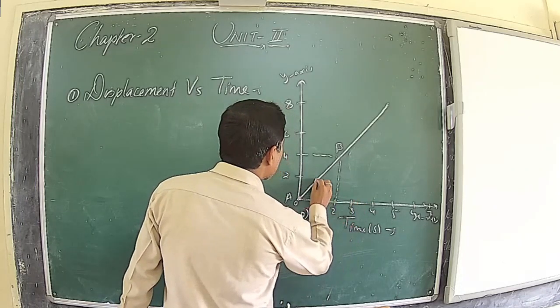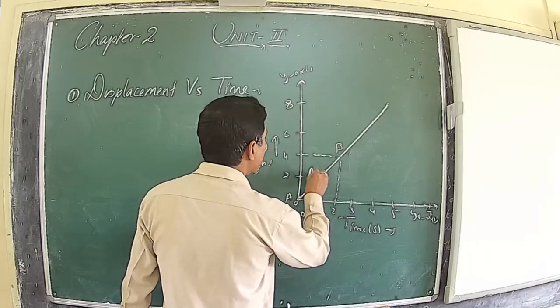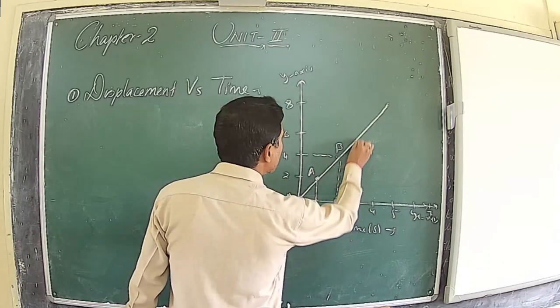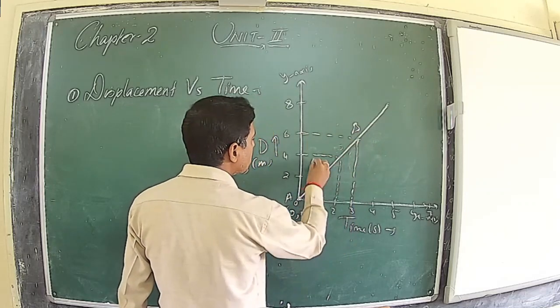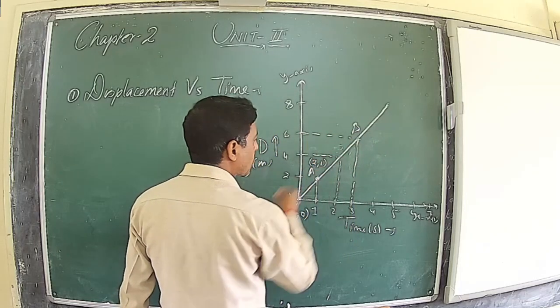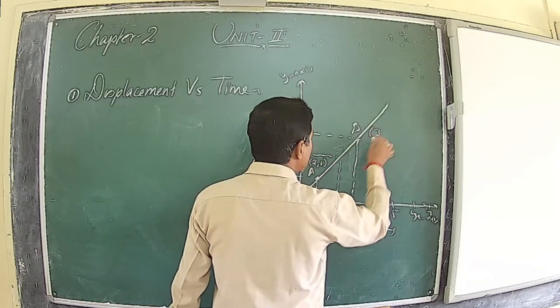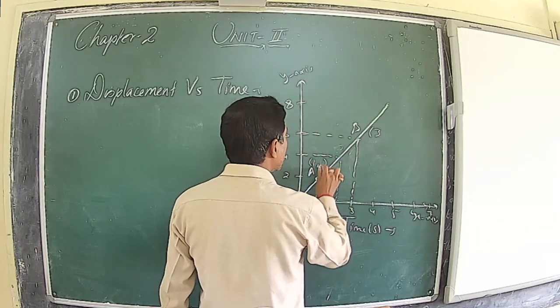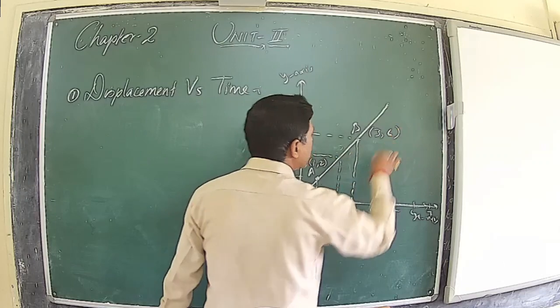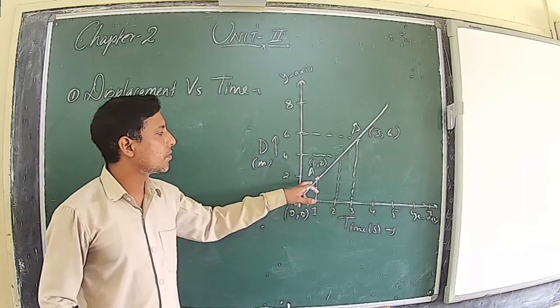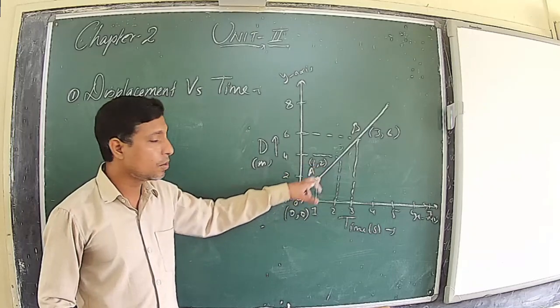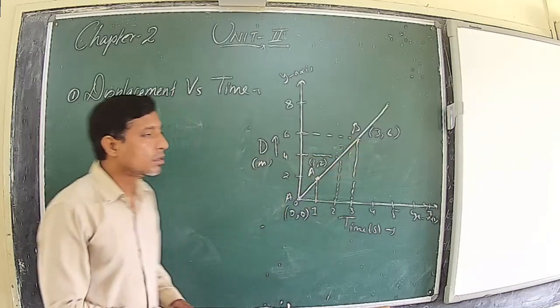So this will now be our A and this will now be our B. The coordinates of A will be 1 comma 2 and B will be 3 comma 6.